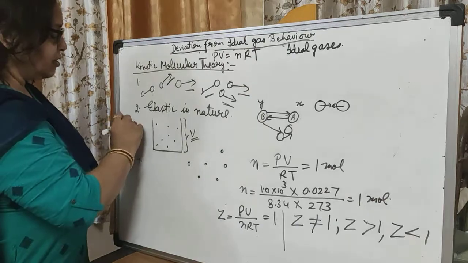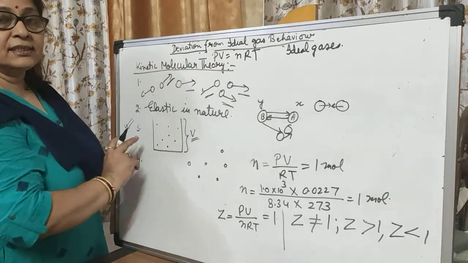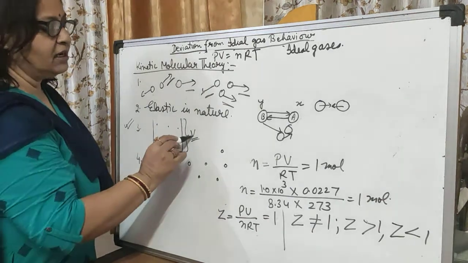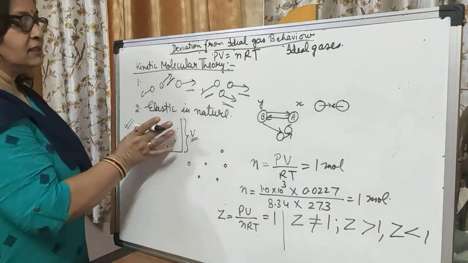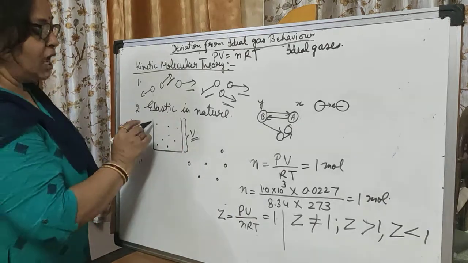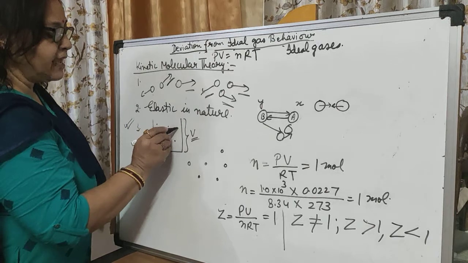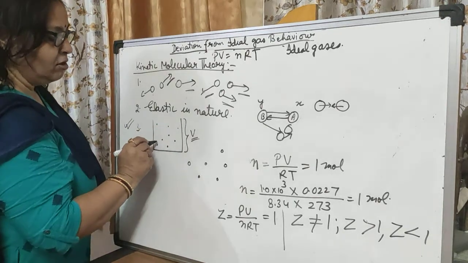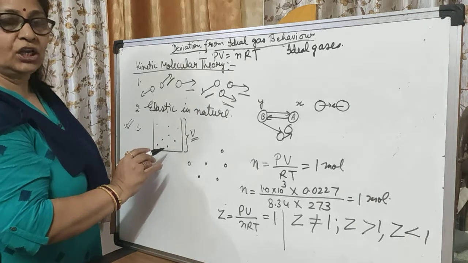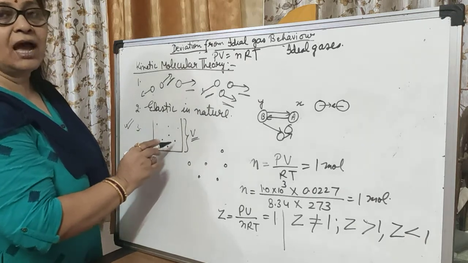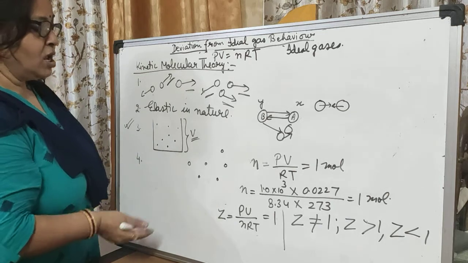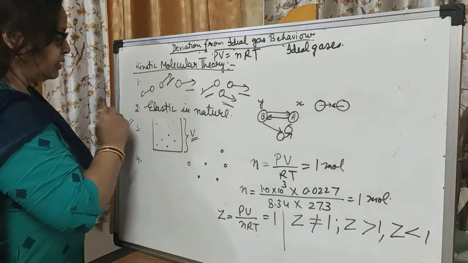The third and a very important point is this. Suppose we take a container whose volume is V. It is a much higher volume as compared to the volume of the gas particles present in it. So we say that the volume of gas molecules is negligible as compared to the volume of the container. Is it clear? This is a very important point.